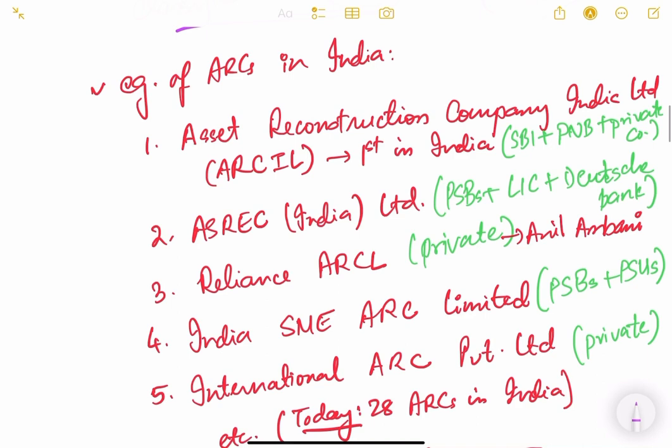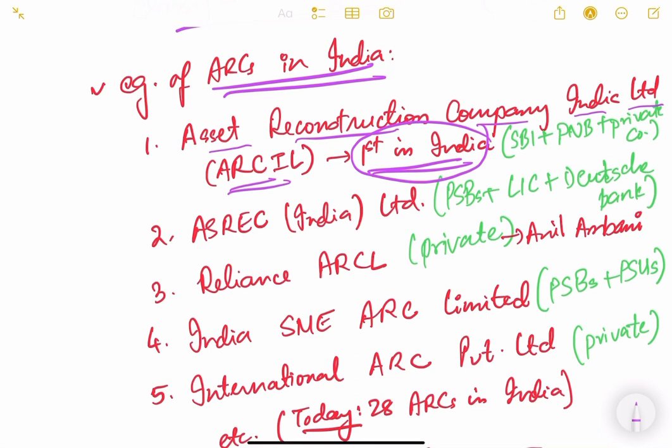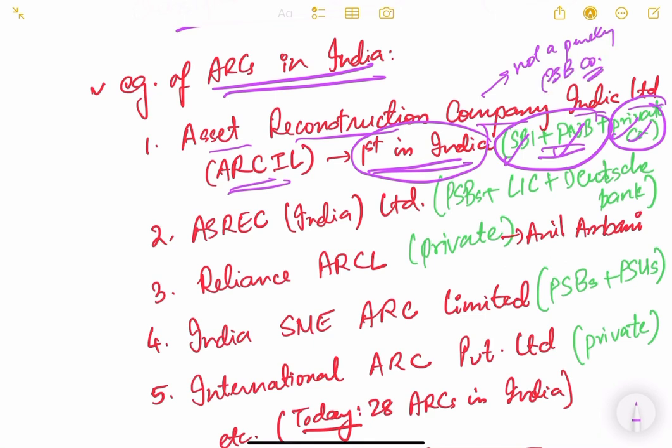Now, what are some of the examples of ARCs in India? The first one we have already seen, it is ARCIL, Asset Reconstruction Company India Limited. It is the first ARC of India, and it was jointly promoted by SBI, Punjab National Bank, and some private companies. So it is jointly owned by public sector banks and also private companies. It is not a purely government company. Please try to keep this in mind. Not a purely public sector bank company. It is also held by private companies.